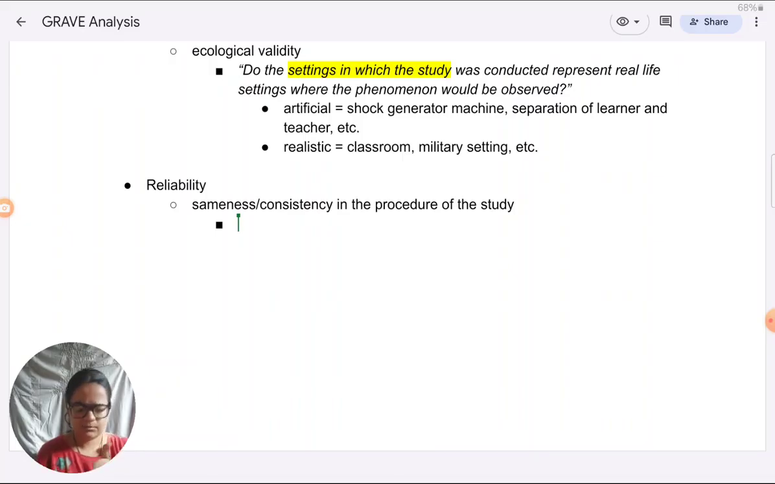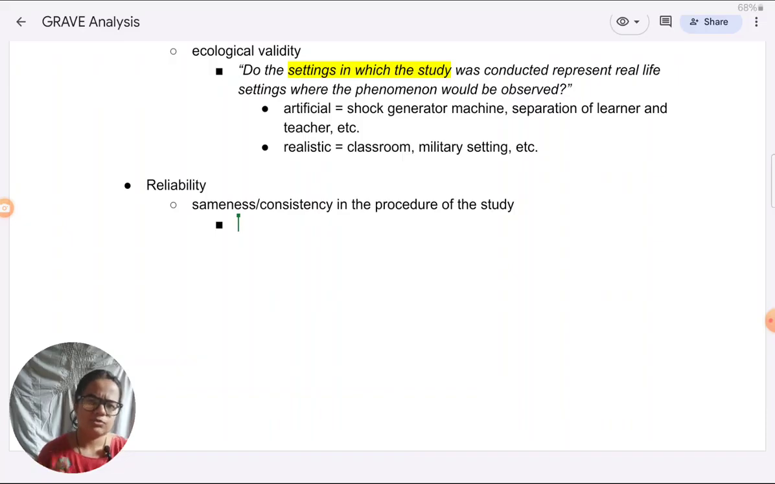But right now, when we are talking about reliability, sameness, or consistency, that's a different matter than looking at control. Control, as you know, is about preventing extraneous variables from influencing the dependent variable. When we are talking about sameness or consistency, we just mean how the procedure has been kept identical for all participants. Of course, if it's a lab experiment, there will be a manipulation of the IV. So, in that respect, two groups will be different.